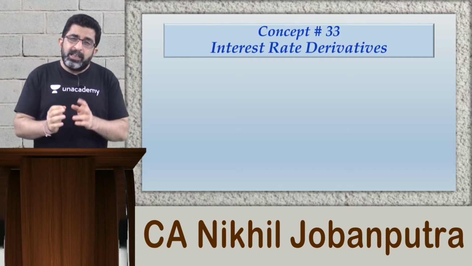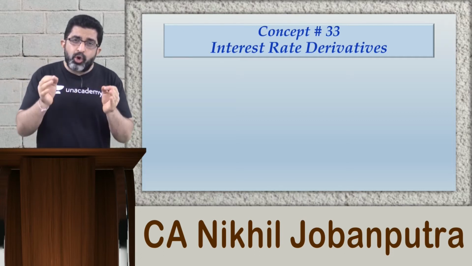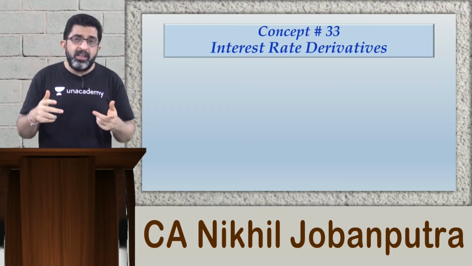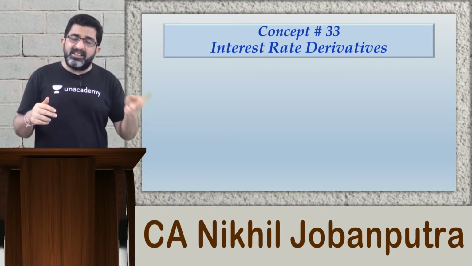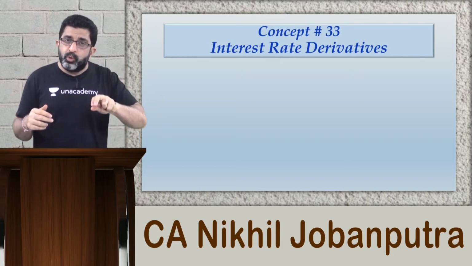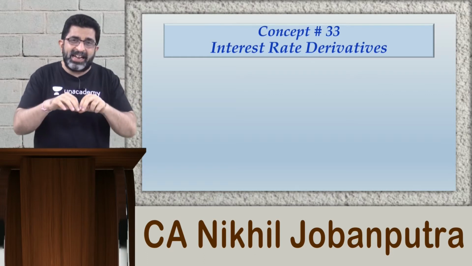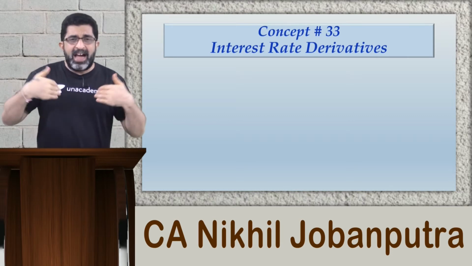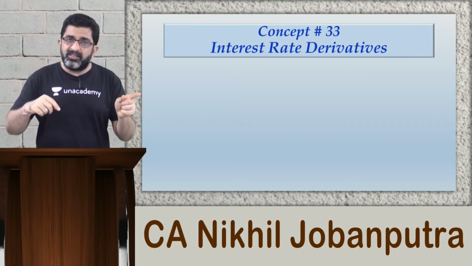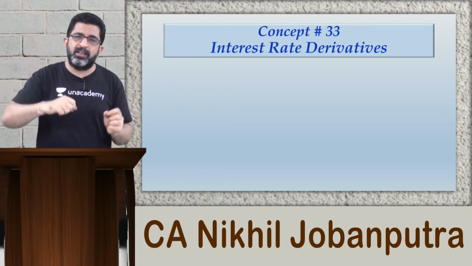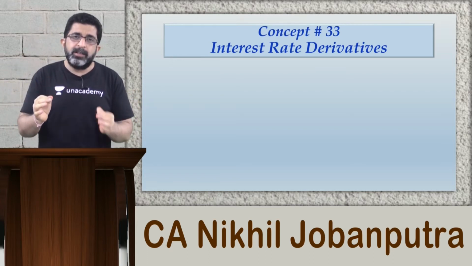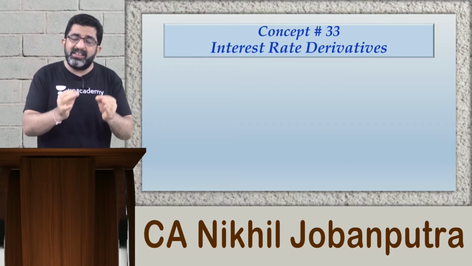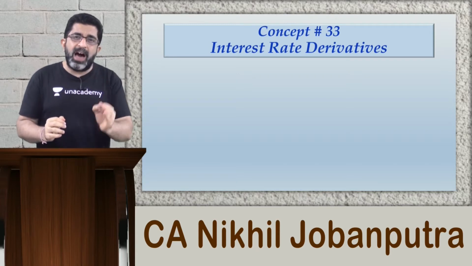In such a case, if the bank agrees and a contract is made, it would be of the nature of a forward contract. Why? Because it is at a later date that the two parties have decided to do something. Here there is no purchase or sale activity, it is a borrowing and lending activity. So the bank has agreed to lend and I have agreed to borrow after 6 months, but at a rate which is fixed today. So it is definitely a forward contract. This type of forward contract is classified as a forward rate agreement, or FRA.